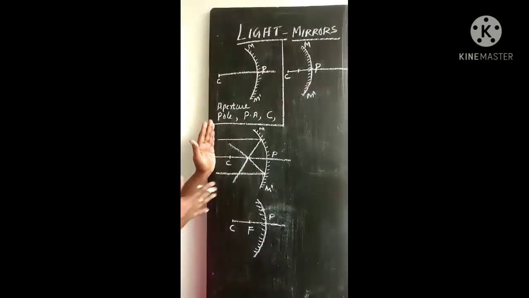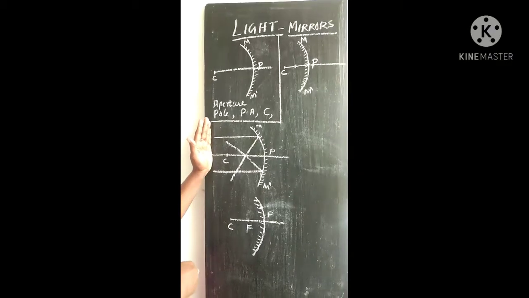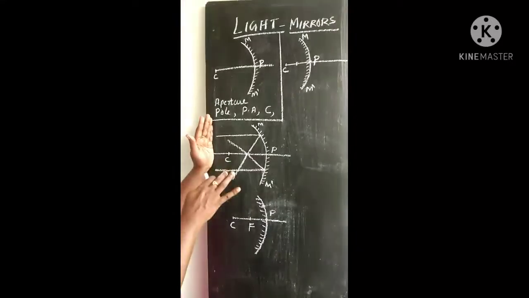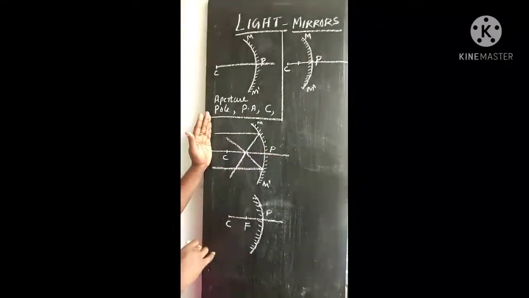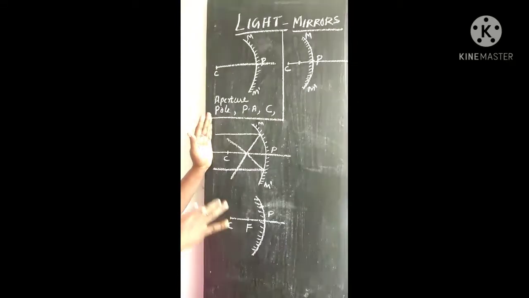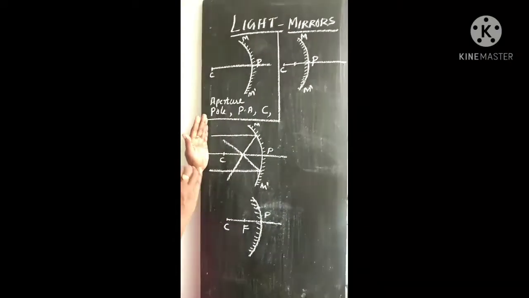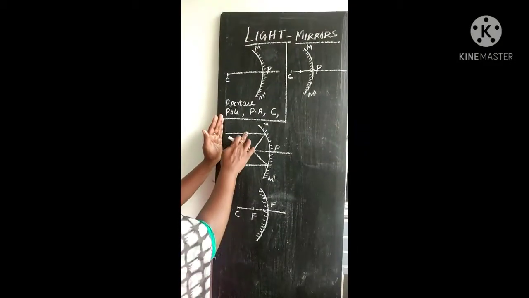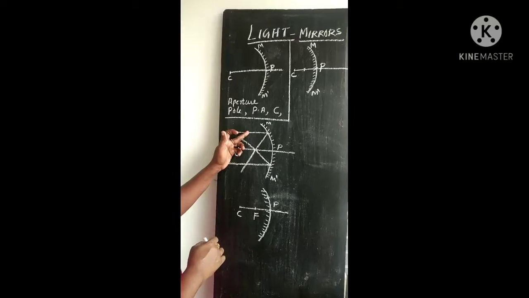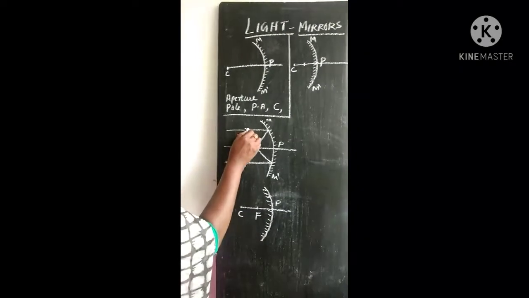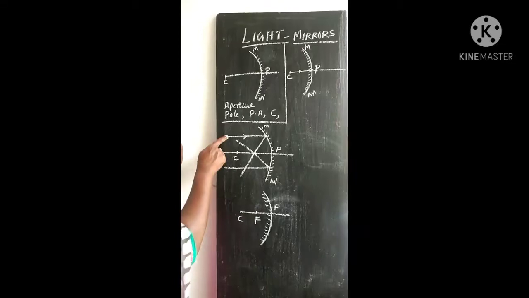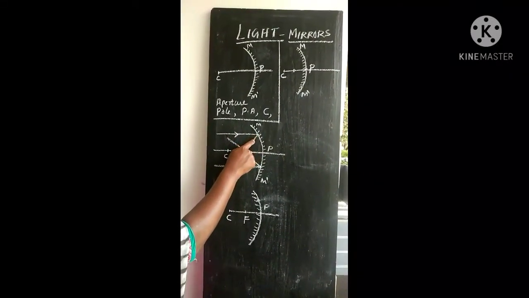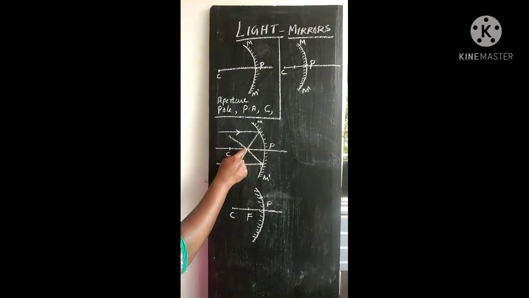If we have enough light, definitely rays will come from the object placed in front of the mirror. These are the light rays coming from the object. This is the first incident ray, coming from the object and striking the mirror at this particular point, and this is the ray coming after reflection.